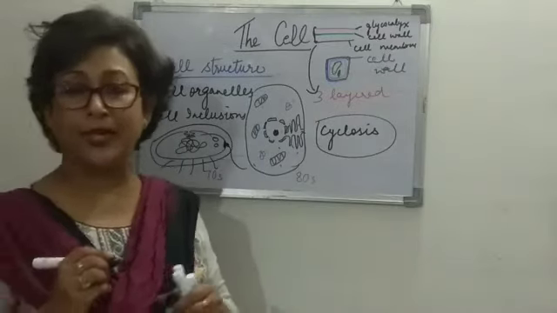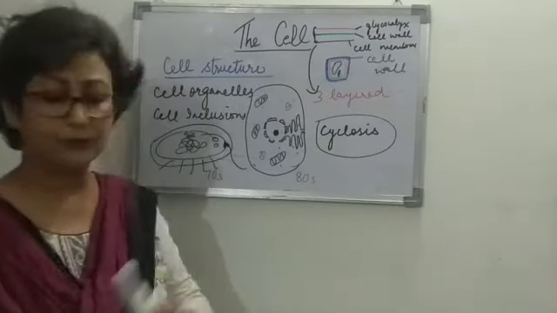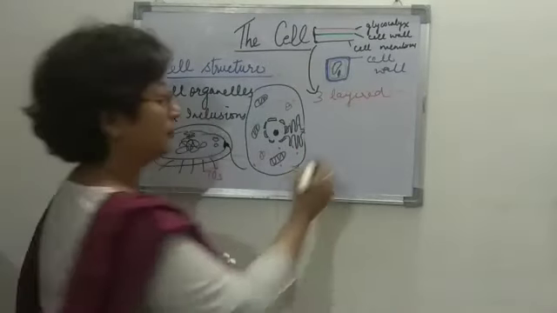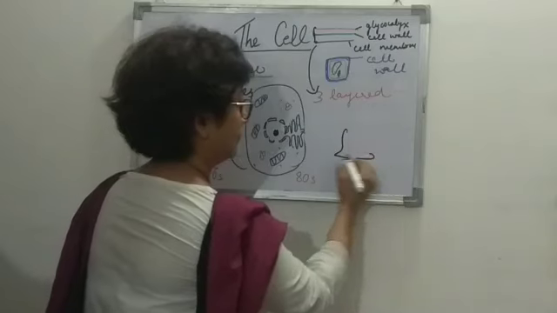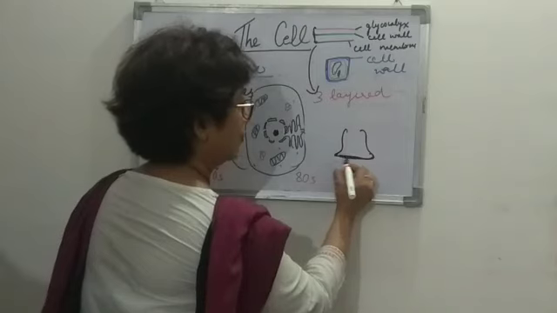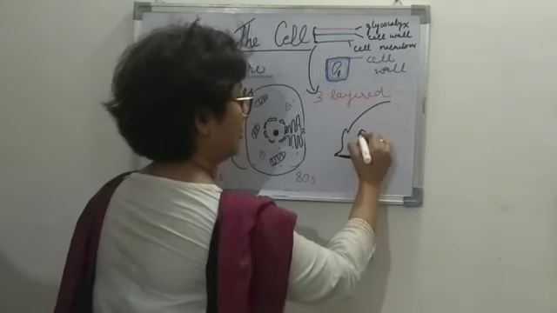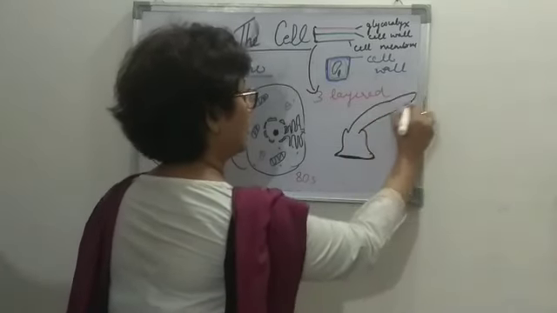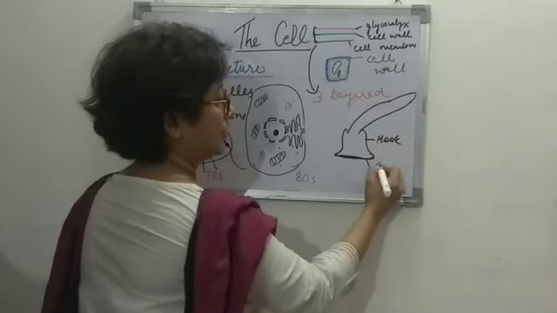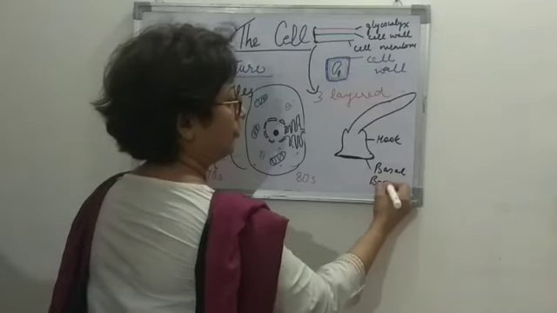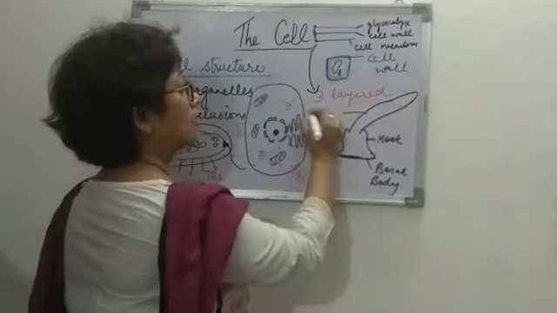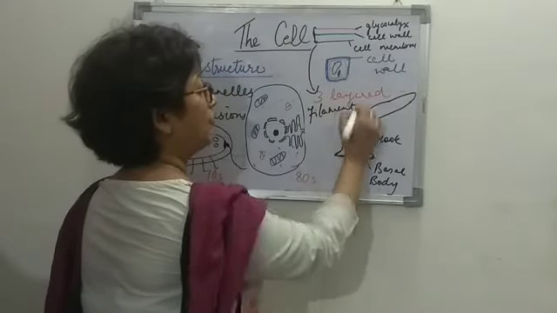So it has the basal body. This part is known as the basal body, and here is where the flagella originate, right? This is the hook region. This is the basal body, which is embedded inside, in contact with the cell wall, and this is the filament part of the flagellum.